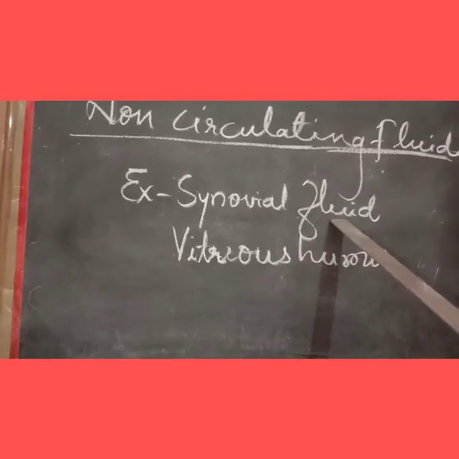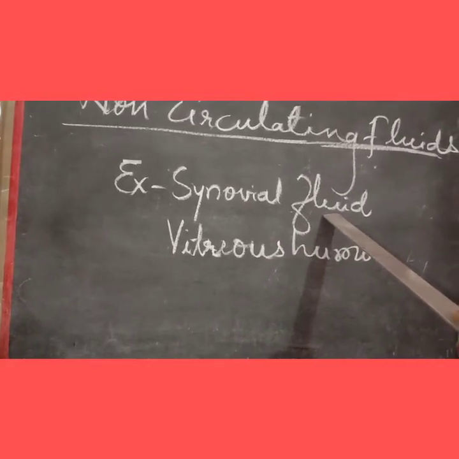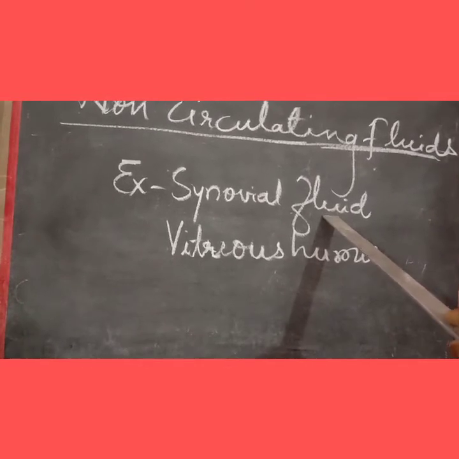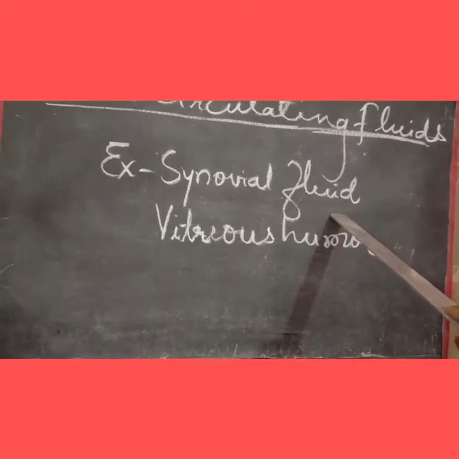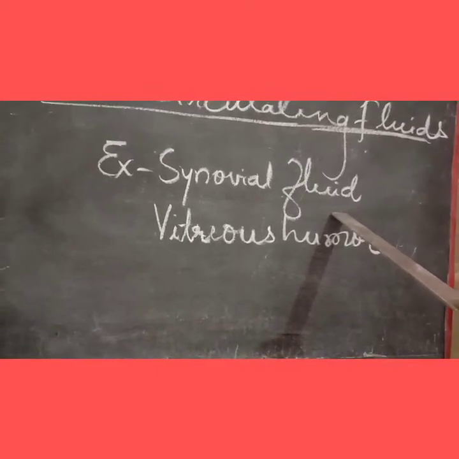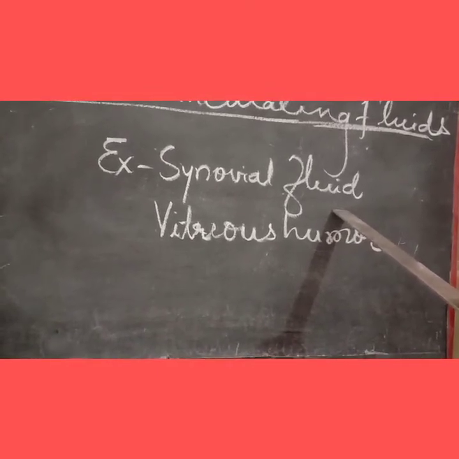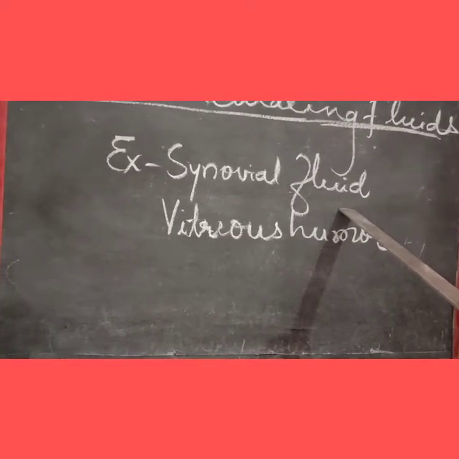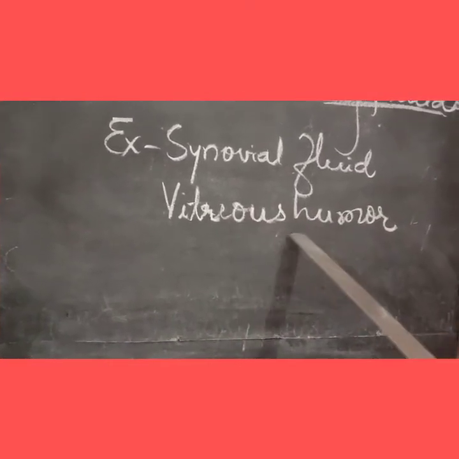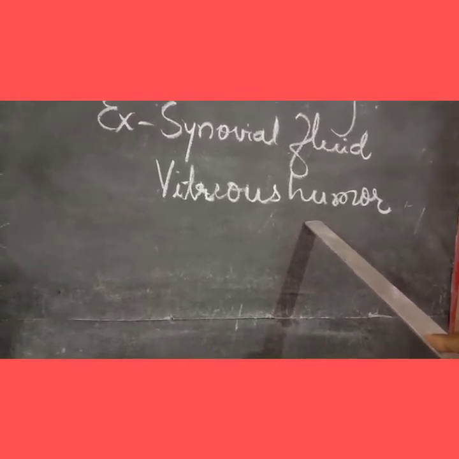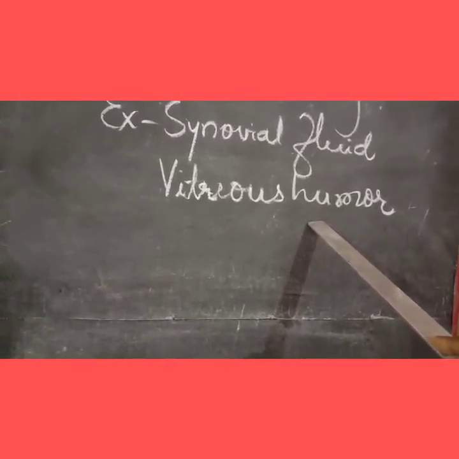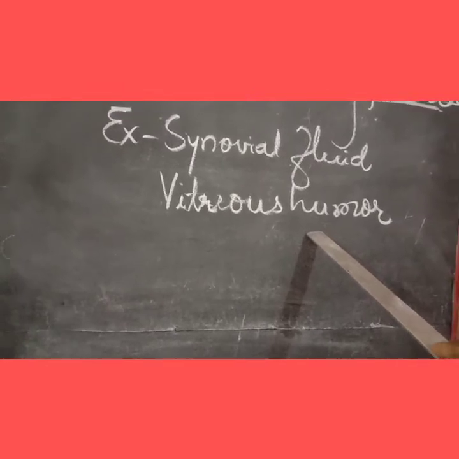Children, synovial fluid is a viscous fluid and it has an almost egg white like consistency, which reduces friction between articular cartilage of synovial joint. And vitreous humor is a clear jelly like fluid that fills the eyeball behind the lens.